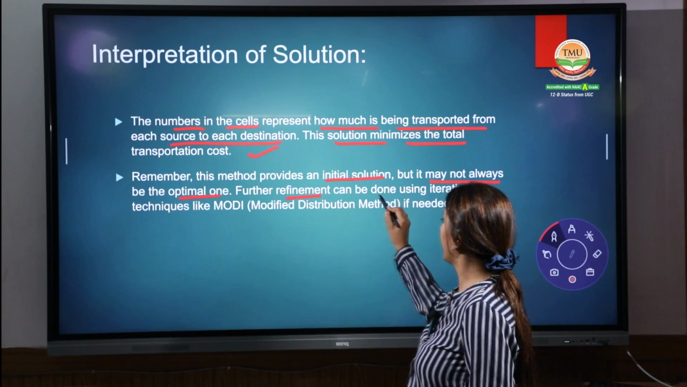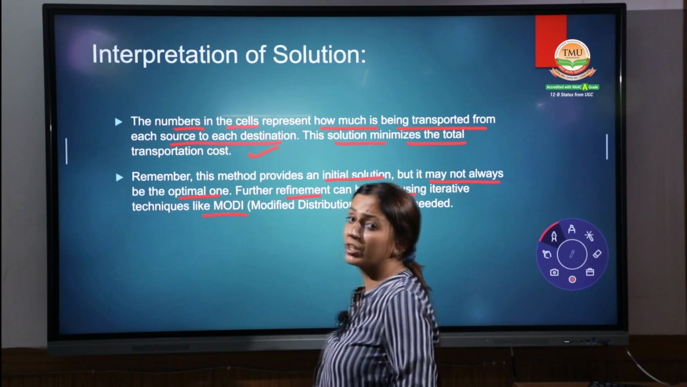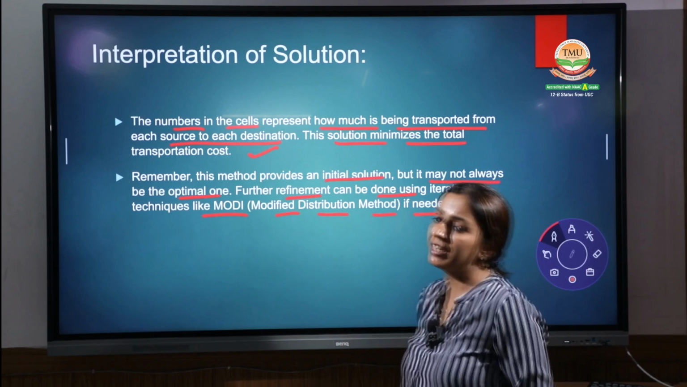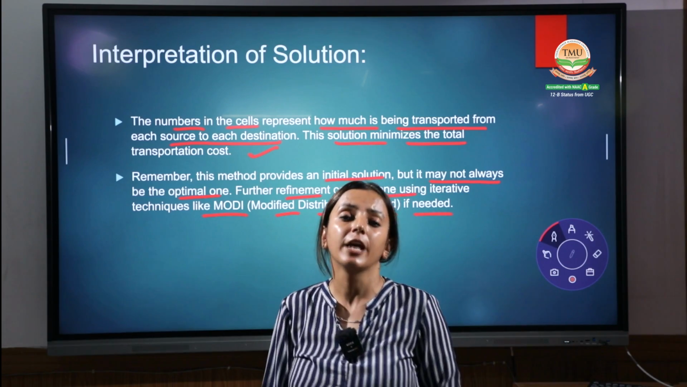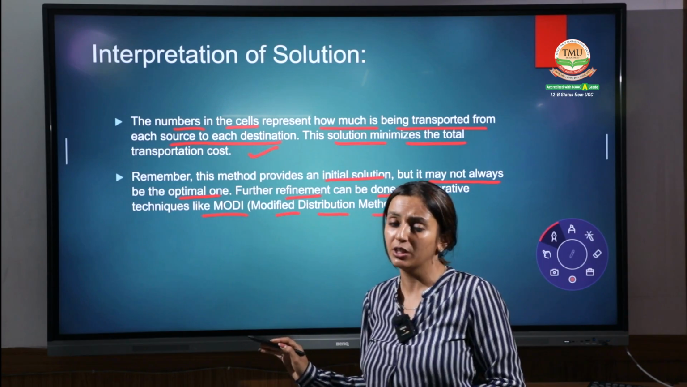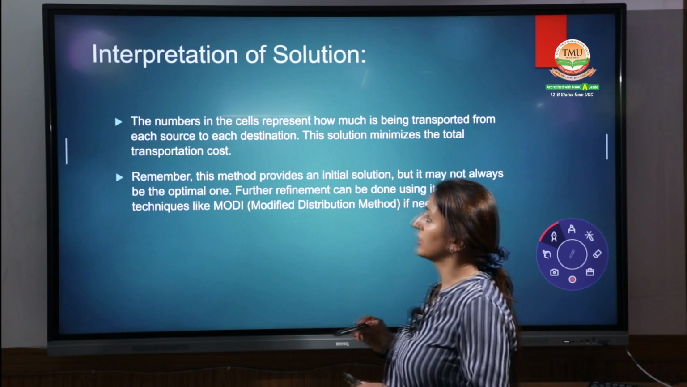Further refinement can be done. See, it is written, further refinement can be done, and it can be done with the help of Modi. The full form of Modi is modified distribution method, if needed. That again we will discuss in the next session. Right? Shall we proceed with the questions? Hope you're getting these basic terms. Or I show you the steps once again.